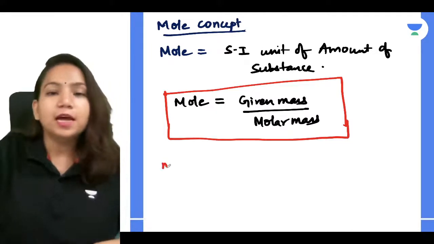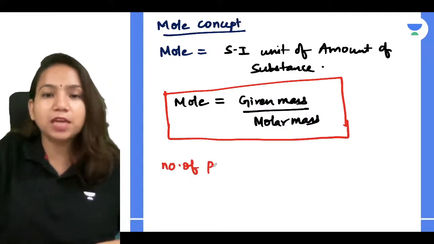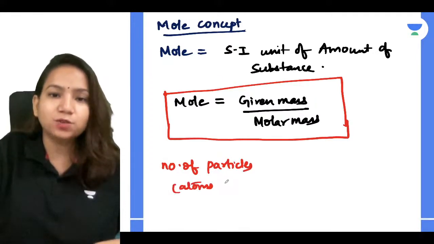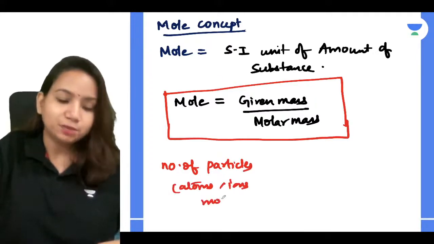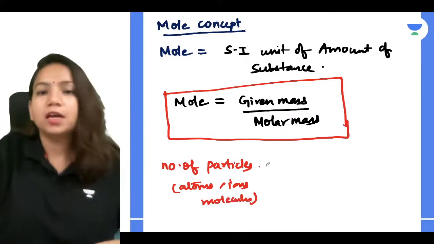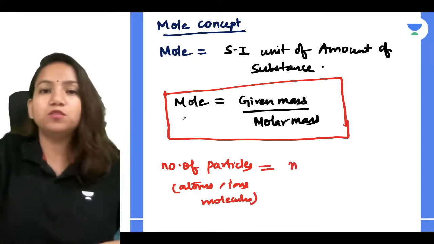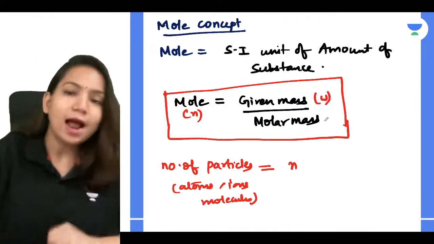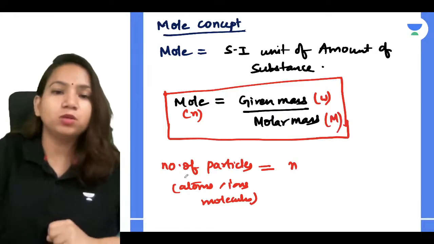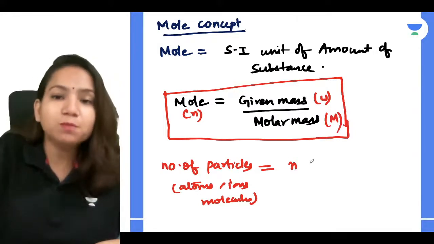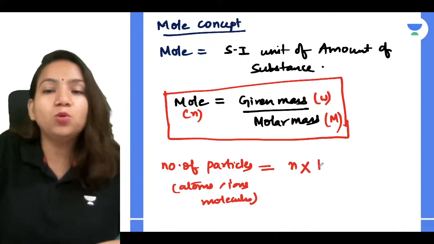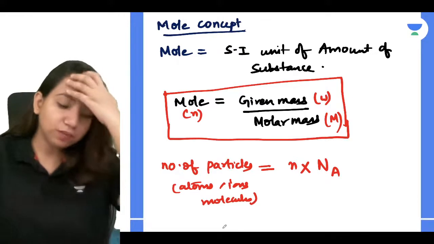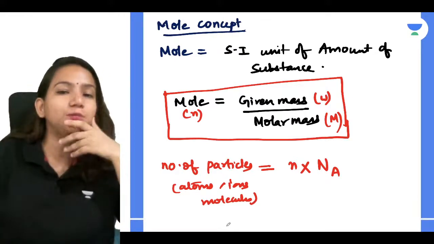Then number of particles, how can you calculate it? Number of particles means atoms, ions, molecules. Very simple, by a formula using the number of moles. Mole we denote by small n, given mass by small w, and molar mass by capital W. So number of particles you find by multiplying the number of moles by Avogadro number, and you get the number of particles.